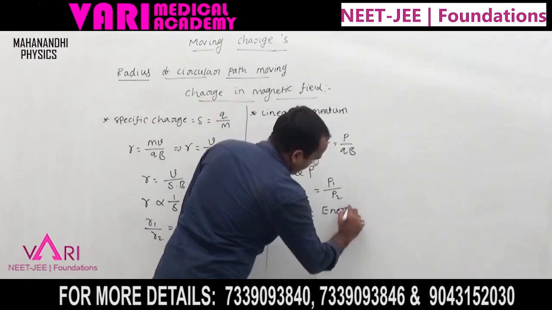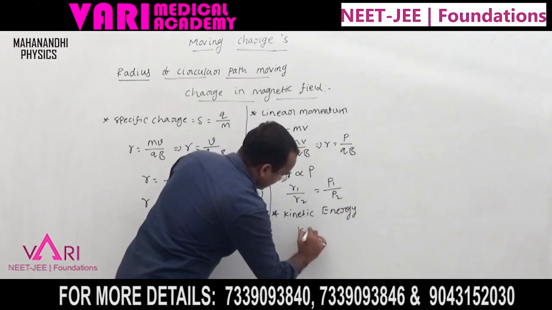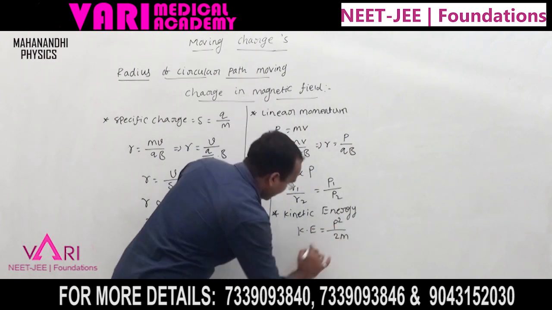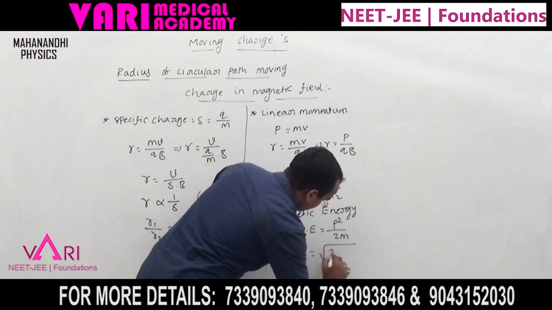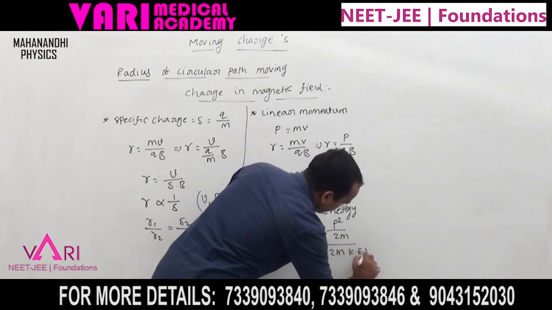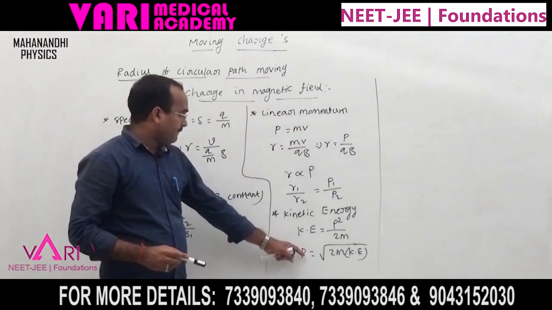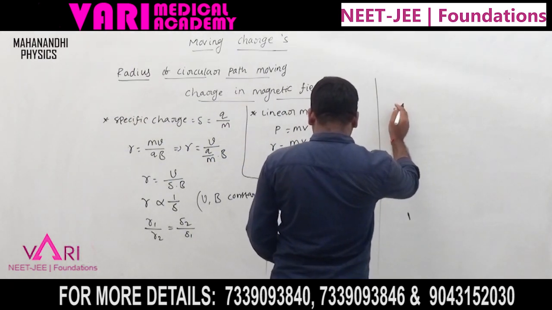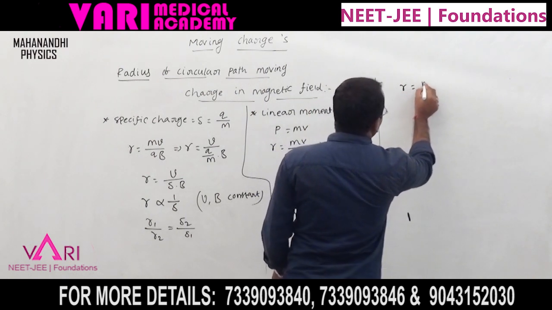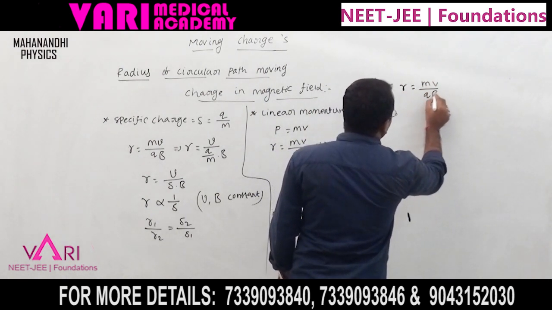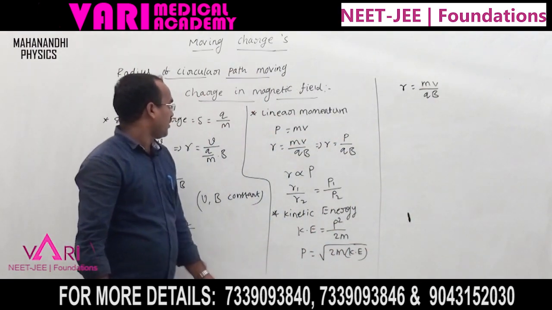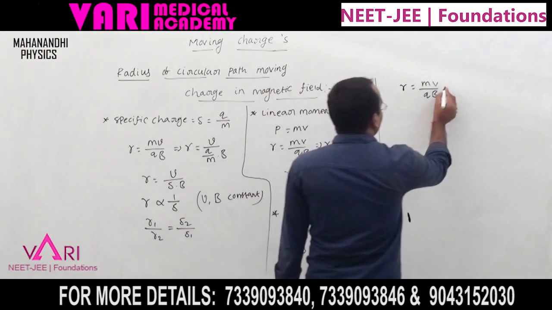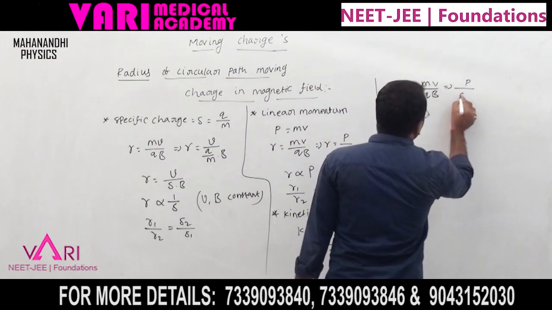Now kinetic energy, Ke equal to p square by 2m, so p equal to root of 2m Ke. Now R equal to mv by qb, where mv is p, so R equal to p by qb.